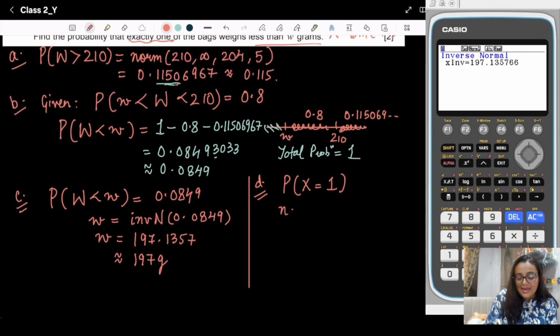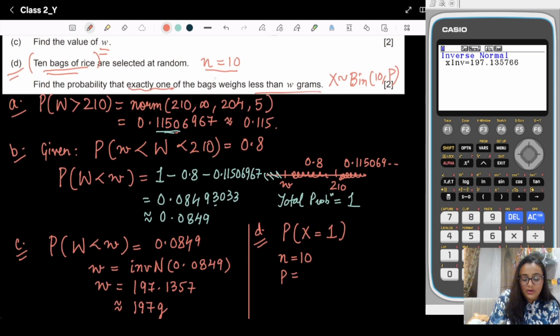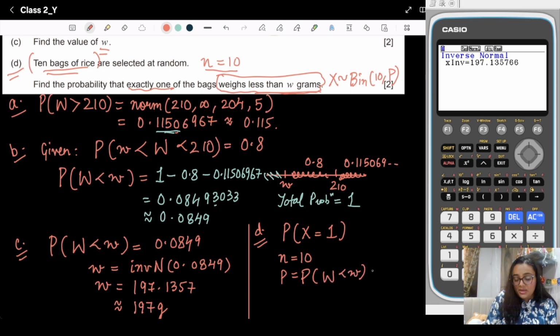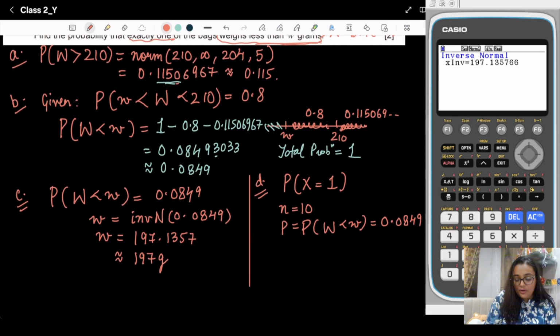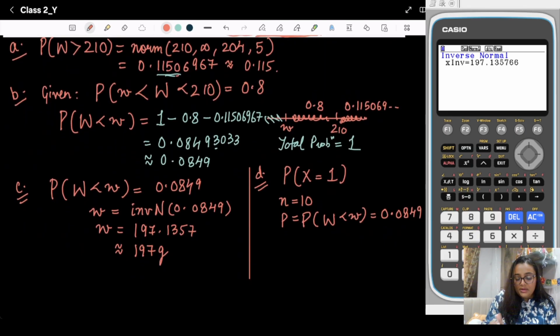We know that n is 10. P is the probability that the weight is less than w gram, that means the probability that W is less than w, which is given to us as 0.0849. So we will use the probability X is equal to 1.